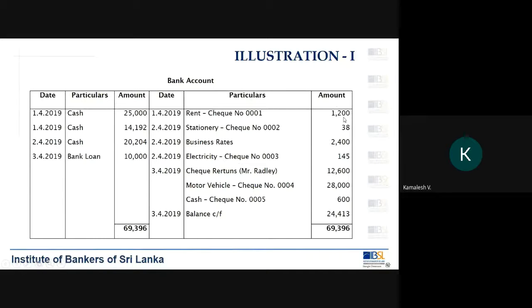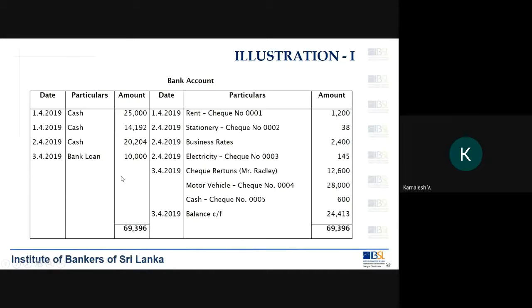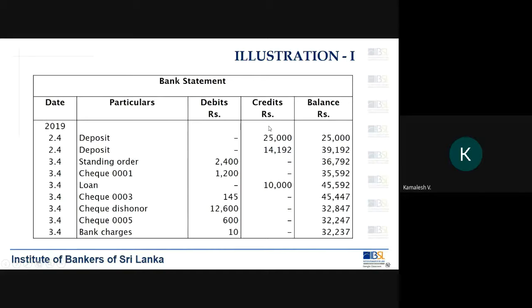Now we are looking at the credits against the debits, right? Check number 1, 1,200. Do we have it? Yes, 1,200 is there, check number 1, so you can mark it off. Second one, stationery, check number 2, 38. Look at whether we have 38. That is not there.